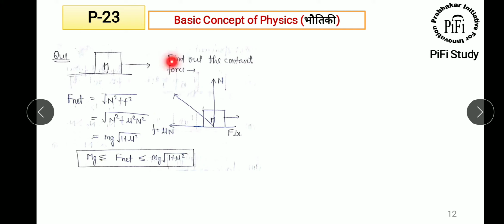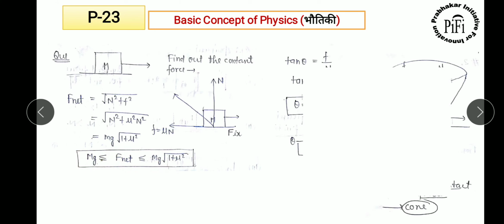Now a block of mass m is resting at this place. Find out the contact force. The normal force will develop and the friction force is developed, F is equal to mu N. So F net is the resultant of this and this, equal to root over N squared plus F squared, which is N root over 1 plus mu squared, so mg root over 1 plus mu squared. So mg is less than or equal to F net, which is less than or equal to mg root over 1 plus mu squared.